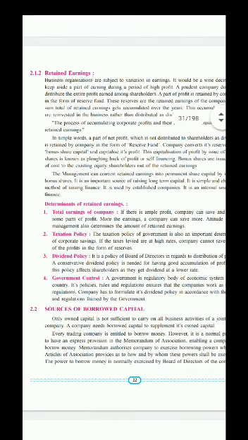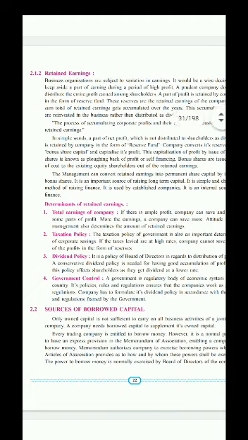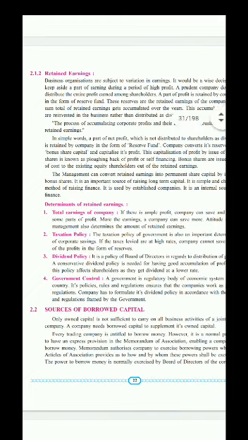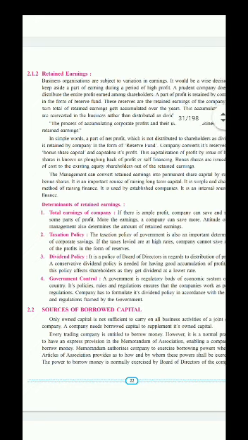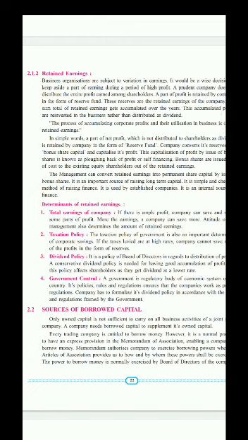Now the important thing of this chapter is retained earnings. This is the most important part of this chapter, which is important for short questions, short notes, even for any objective type question. Retained earnings. What do you mean by earnings? Earnings means जो कमाई होता है कंपनी का. So what is the कमाई? Profit. Exactly. Profit is the earning of company. Retained मतलब जो रखा जाता है, संभाल के रखा जाता है. सो कंपनी जो प्रॉफिट संभाल के रखती है उसको कहते हैं रिटेन्ड अर्निंग्स.